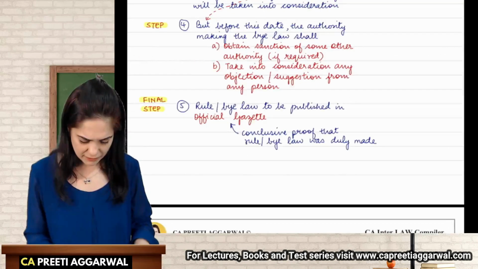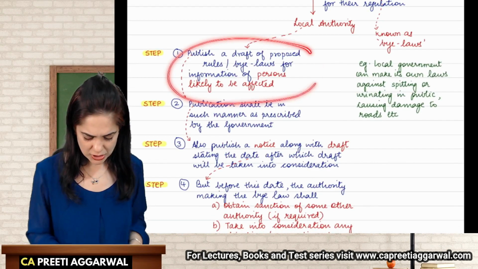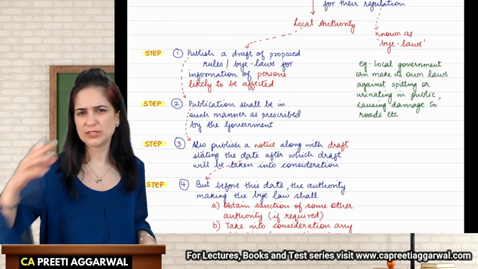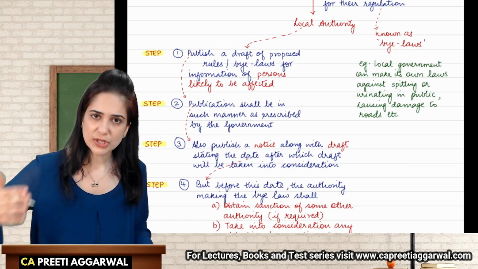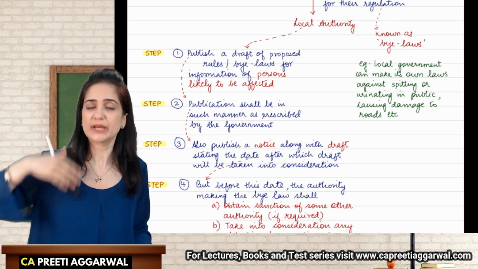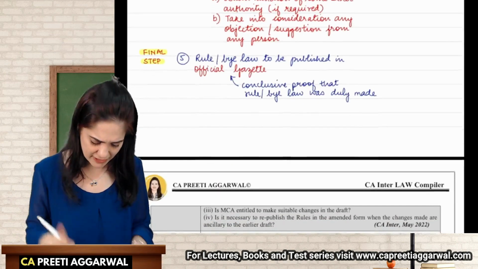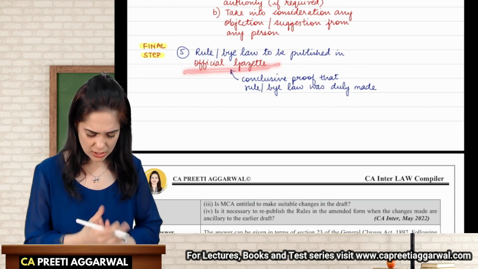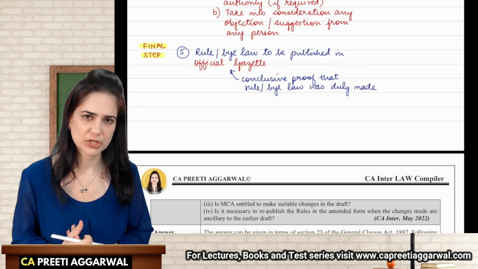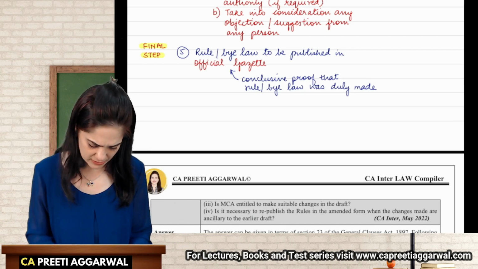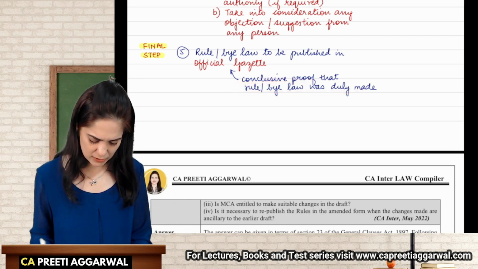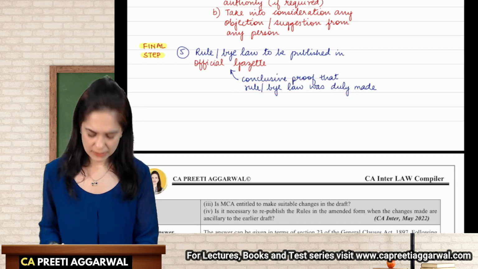Now I had published the draft. Then certain changes were made. After every change, do I need to keep on publishing it? No, that's not required. Once you have made the changes, you can directly finally publish the bylaw or the rule in the official gazette, and that is conclusive evidence. It is conclusive proof that the rule or bylaw was made.